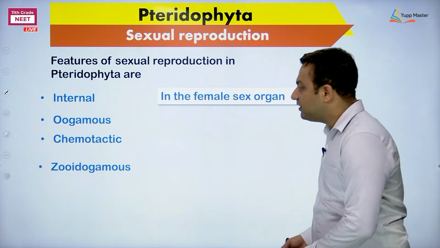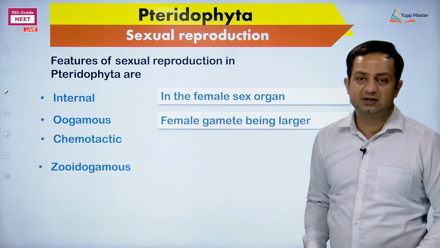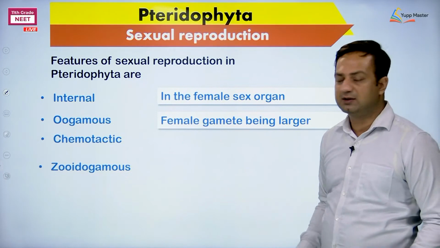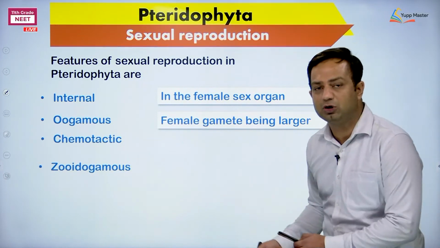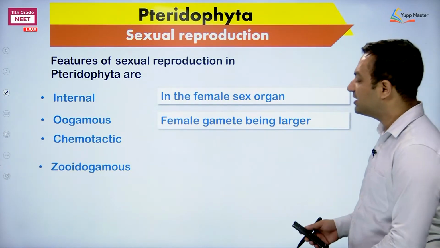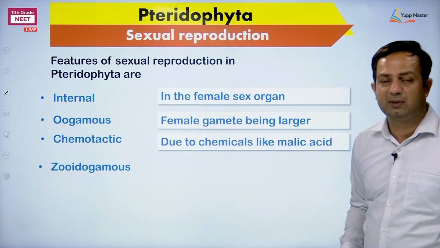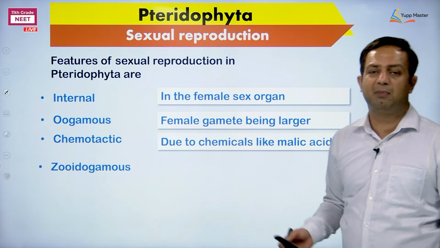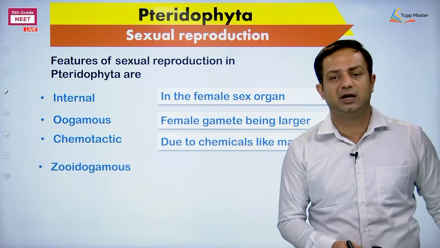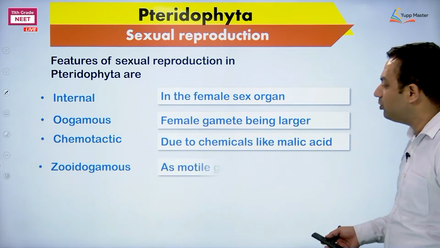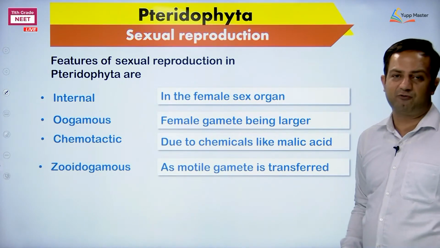Now the female gamete is larger in size, and the oosphere is participating. That's why the union of gametes is oogamous. Next, chemotactic means a chemical stimulus is there which is causing migration of the male gamete towards the neck, or you can say the tip of archegonia. Zooidogamous, because motile gametes are formed.